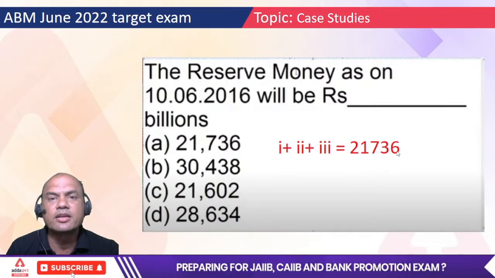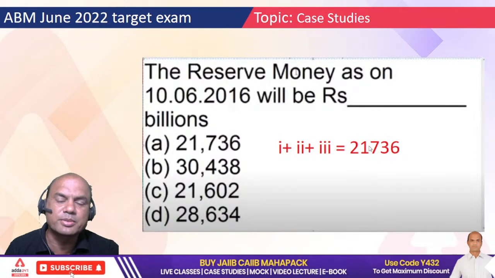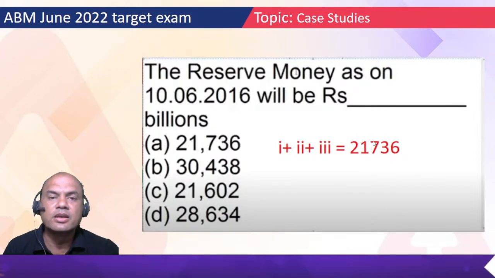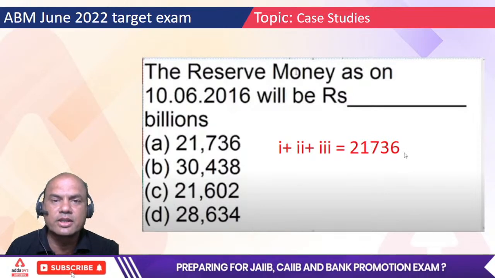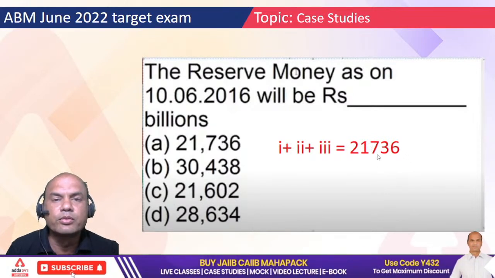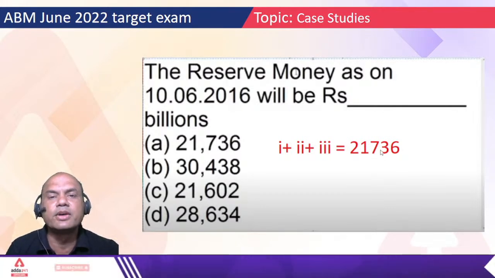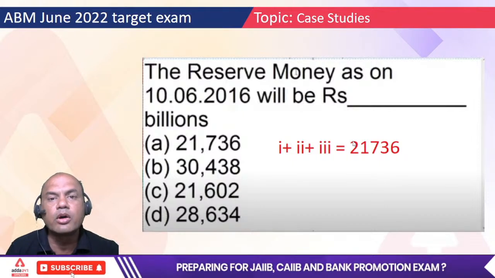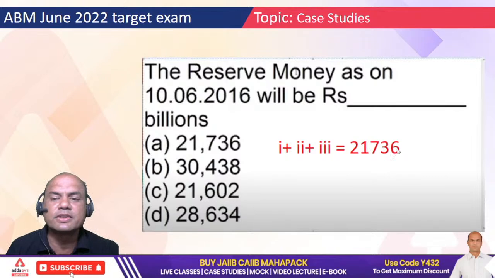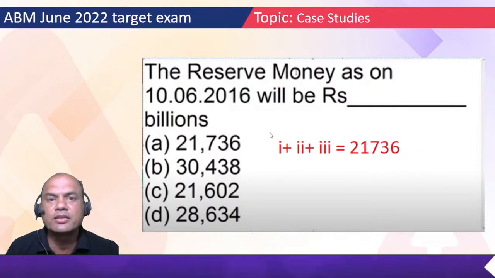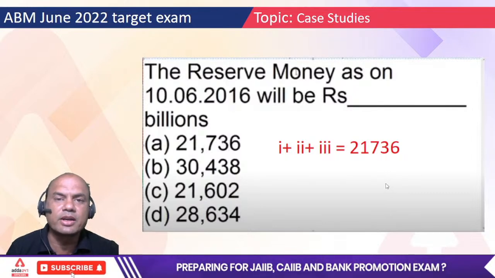Are you getting it? Everyone type yes if you are getting the answer. Please type yes, but don't just type yes without actually doing it. You are not fooling anyone other than yourself, because you will be the one writing in the exam, not anyone else. So 1 plus 2 plus 3, 21736. Are you getting this answer, everyone? Yes, I've got roughly 15-20 yeses.